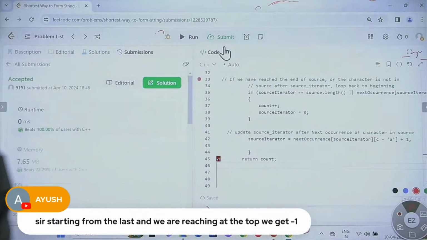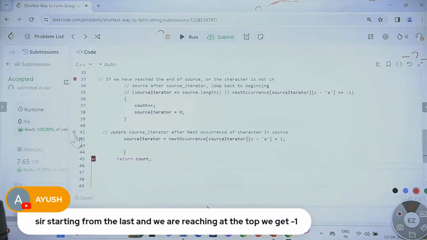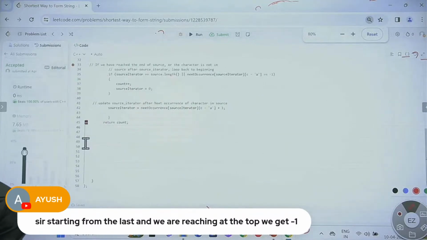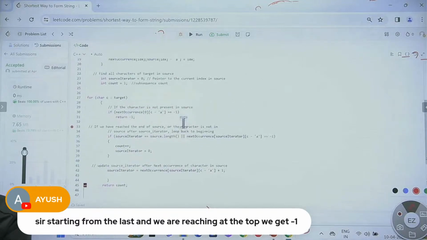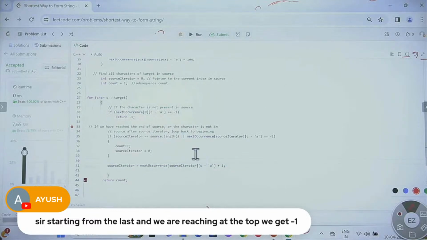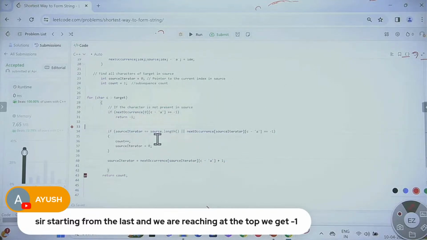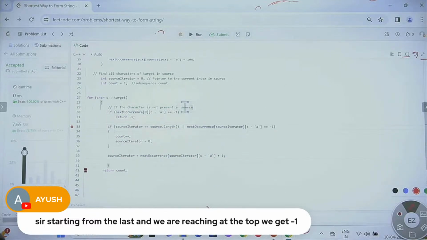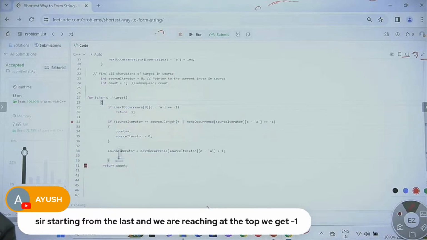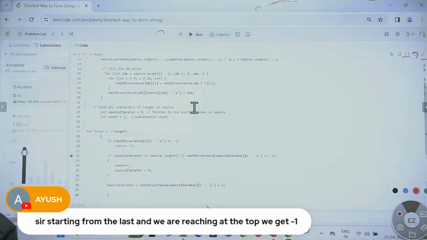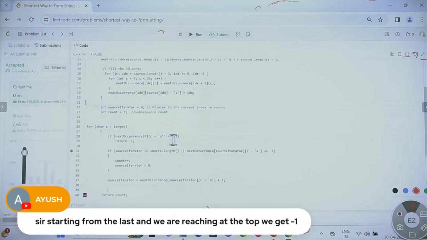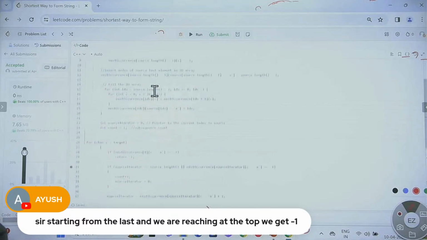Now, let me reduce the size of the code so that we can see it all in one window. Control minus, minus, minus. Trying to bring the code into one window. Let me delete these comments and some space over here so that I can bring all the code into the same window. Maybe I can bring it.